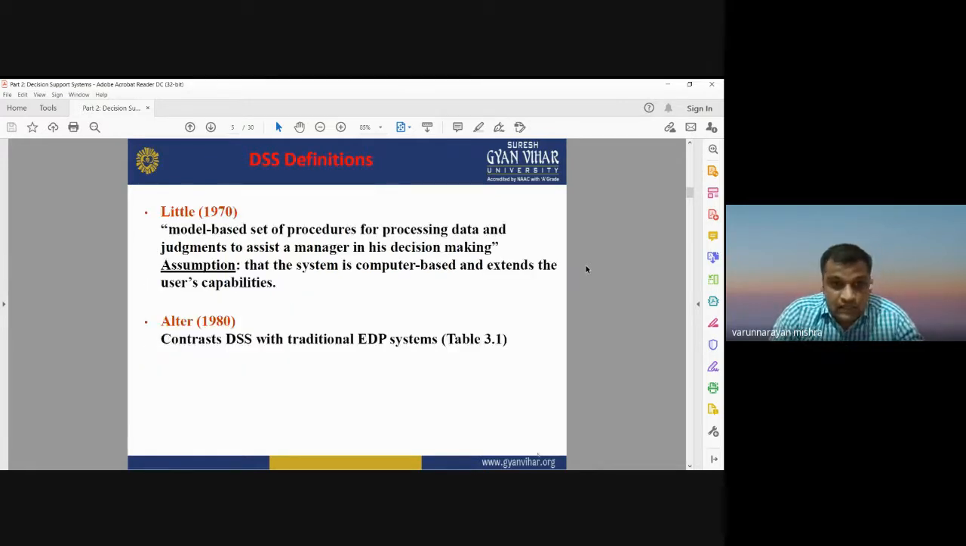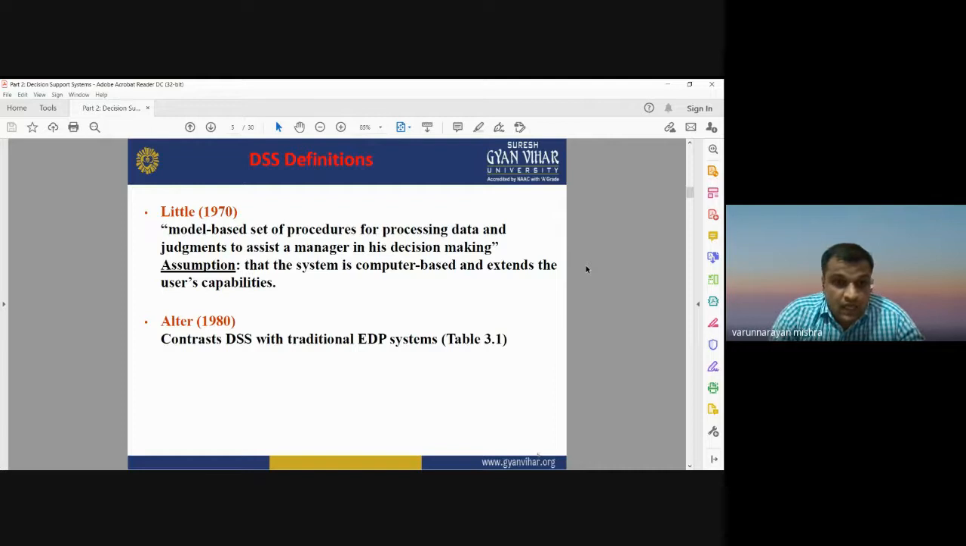Okay, so the definition of decision support system was given by different authors. One of the important definitions was provided by the author Little in 1970. He defined a decision support system as a model-based set of procedures for processing data and judgments to assist a manager in his decision making. The basic assumption of this DSS is that the system is computer based and it extends the user's capabilities. It helps us to make more accurate decisions. It helps the capabilities of an individual user or a group of users or any organization to make any decision.